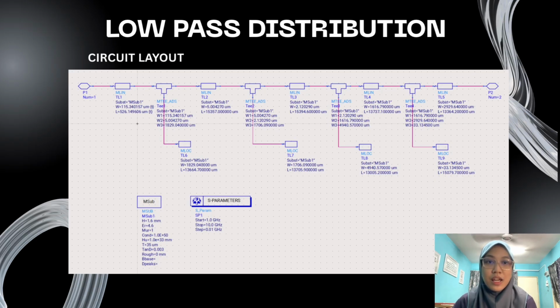The dimensions of each transmission line and stub are carefully calculated to achieve the required filter performance. This distributed design is more suitable for microwave and RF applications because it provides better performance at high frequency and can be easily fabricated on a PCB.